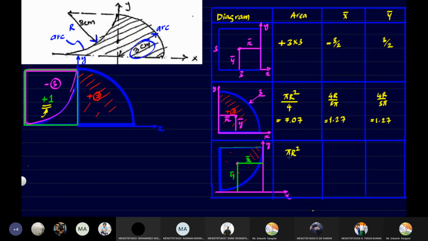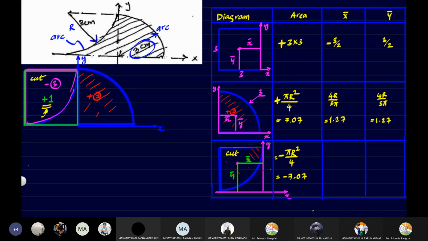Once again, because it is a quarter circle, the area will be pi r square by 4. But now, this part here is being cut out. Fine. And hence, we have to take this as negative. In the other two cases, because we were adding that area, we have to take it as positive. But from this added area, we are cutting out this particular shape from the remaining part. And hence, here we have to take it as negative. So here the area will be minus 7.07. Fine. So area is going to be negative over here.